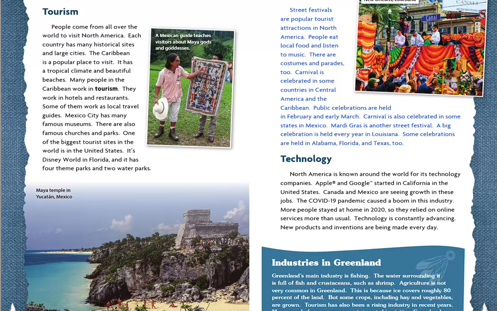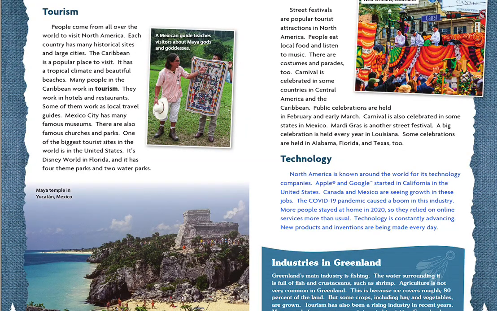Mardi Gras is another street festival. A big celebration is held every year in Louisiana. Some celebrations are held in Alabama, Florida, and Texas too. Technology. North America is known around the world for its technology companies.